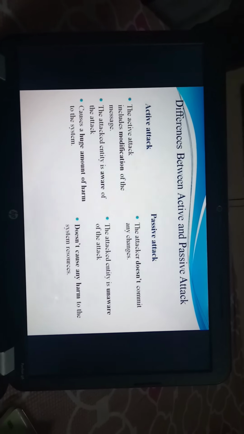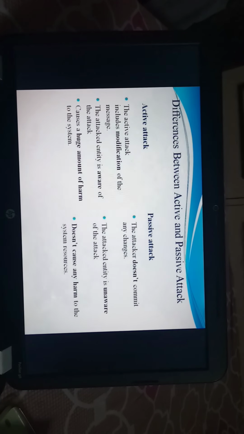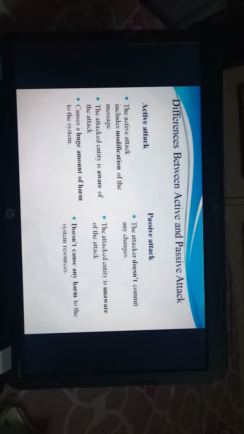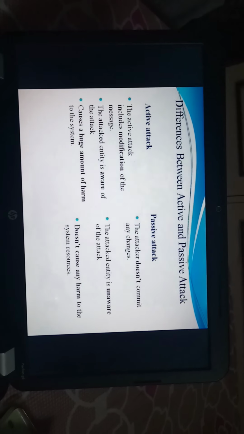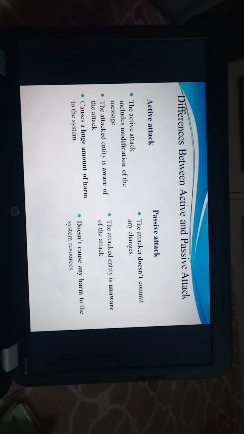Third point: active attack causes a huge amount of harm to the system, and passive attack doesn't cause any harm to the messages and system resources. This is all about the security attack.